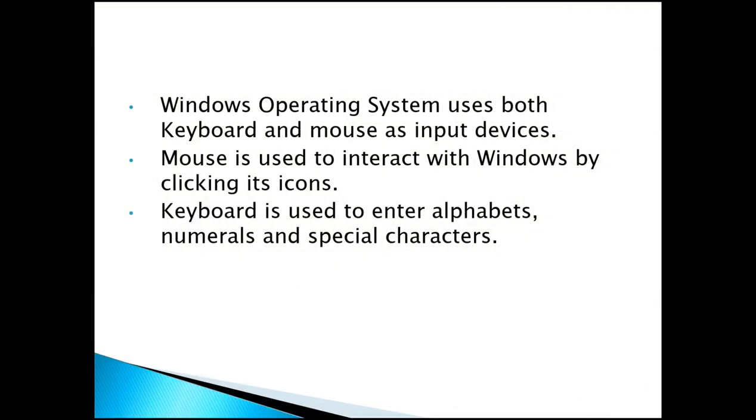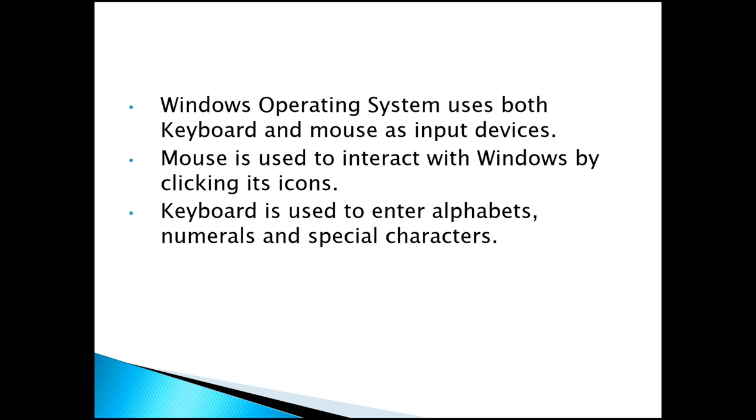Windows operating system uses both keyboard and mouse as input devices. Inside the Windows operating system we can use input devices like keyboard and mouse. Keyboard is an input device and mouse also is an input device. The mouse is used to interact with Windows by clicking its icons.